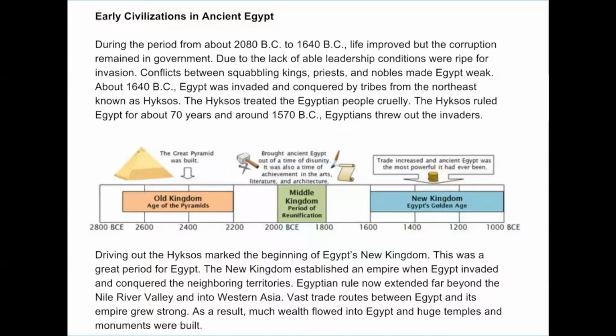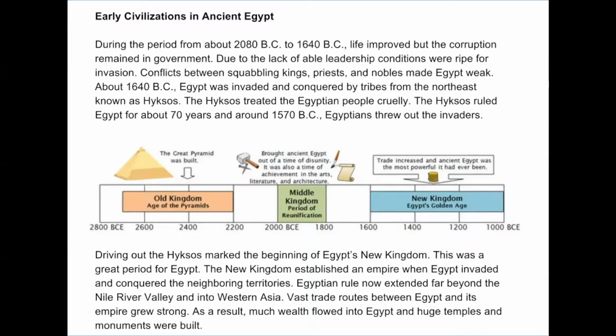Early civilizations in ancient Egypt. During the period from about 2080 BC to 1640 BC, life improved, but the corruption remained in government. Due to the lack of able leadership, conditions were ripe for invasion. Conflicts between squabbling kings, priests, and nobles made Egypt weak. About 1640 BC, Egypt was invaded and conquered by tribes from the northeast known as Hyksos.